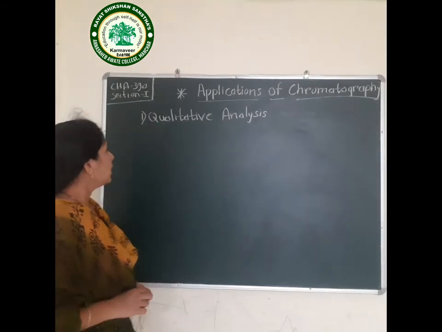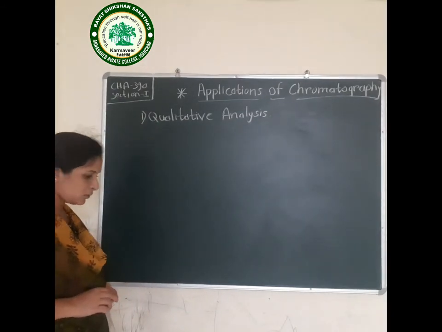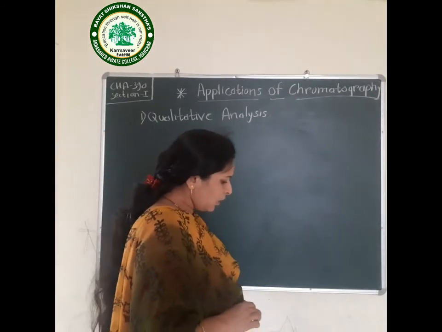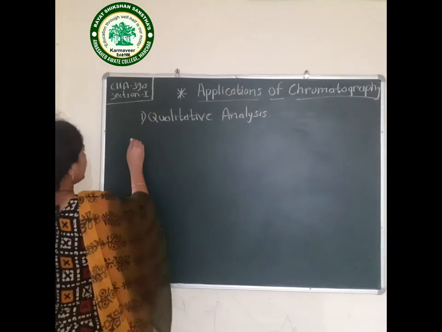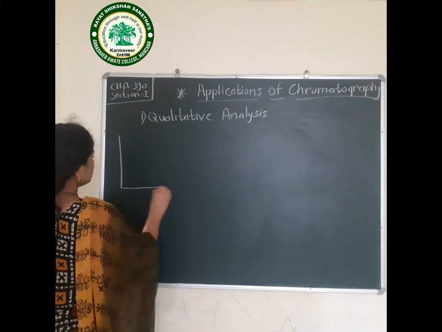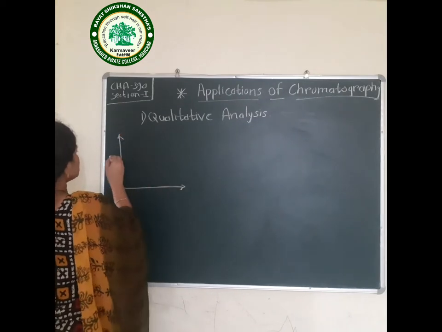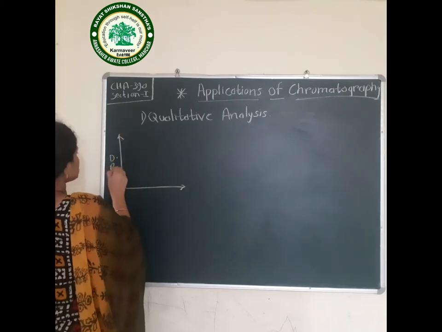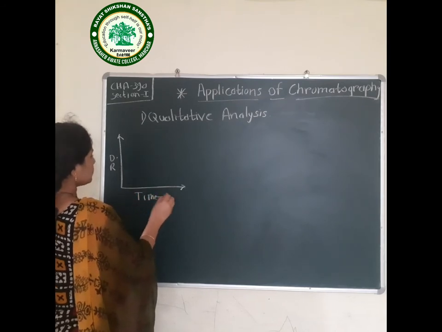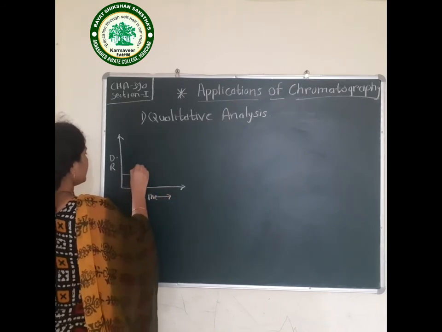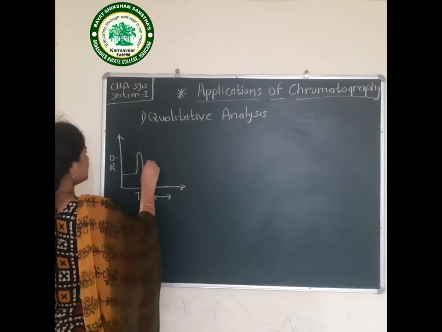Now we will study qualitative analysis. From qualitative analysis we can identify the sample. This is the detector response, and this is a chromatogram, detector response versus time. We get peaks like this.